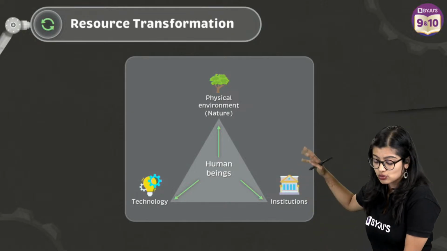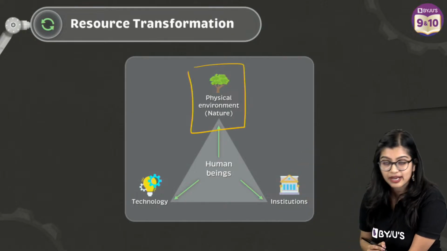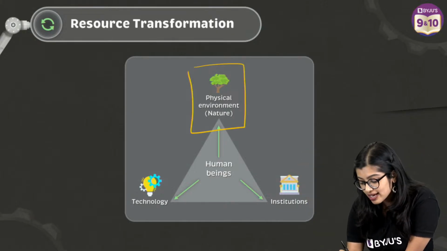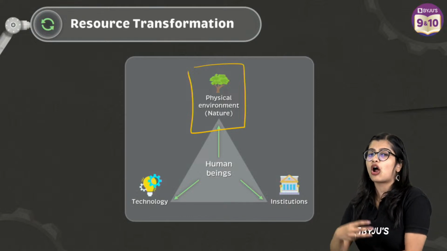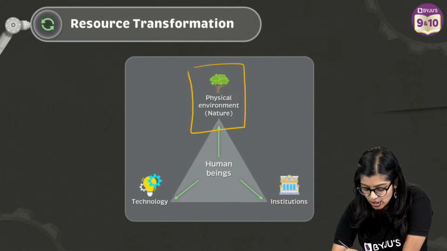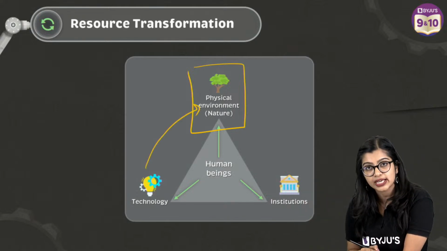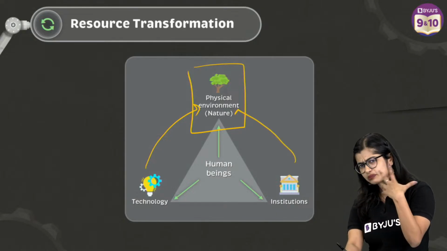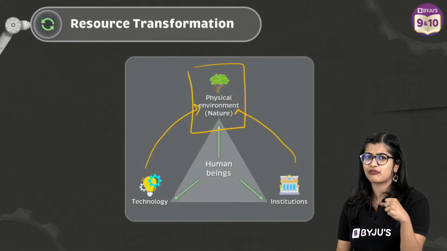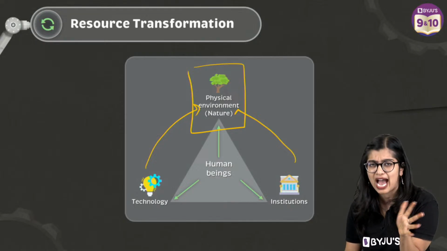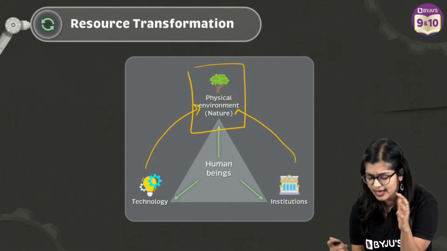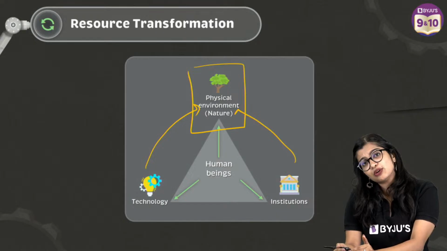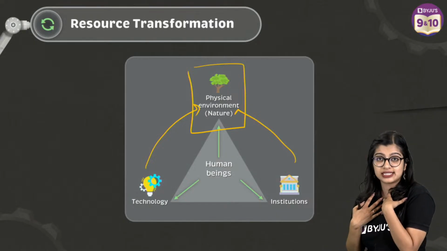So if we have a resource which is present in the environment, but we know that we can't use it as it is, or it's not something which we can use at a large scale, we need to implement some technology. And there might be some institutions, in the form of factories, in terms of capital, it could be anything. So there could be institutions which will facilitate and help us use this technology.